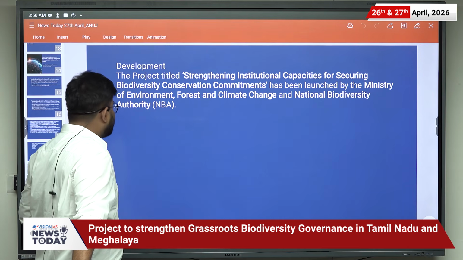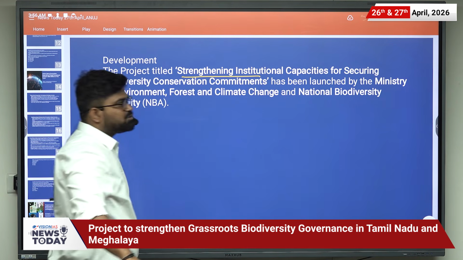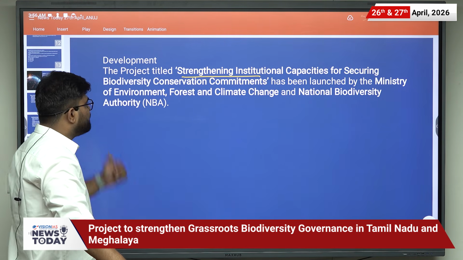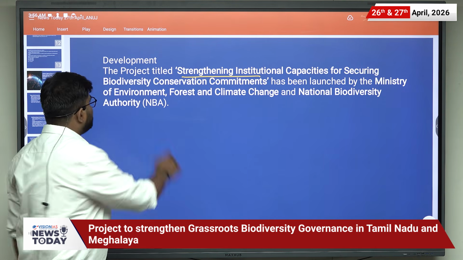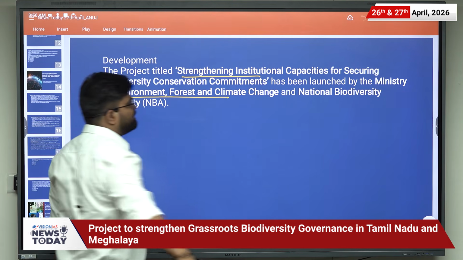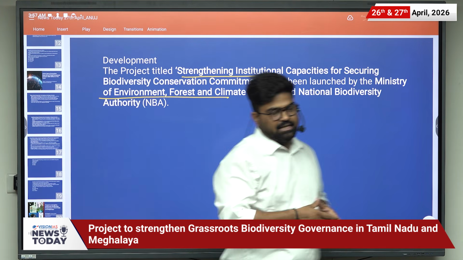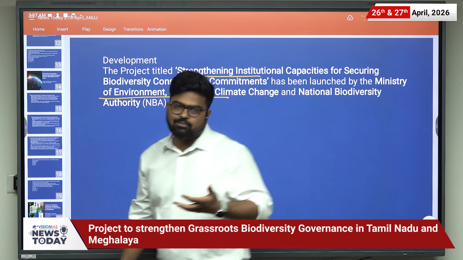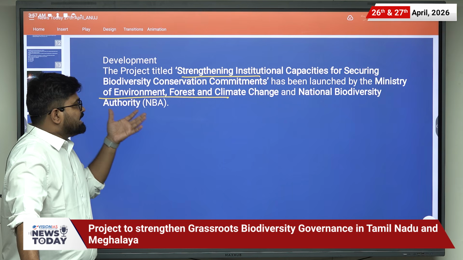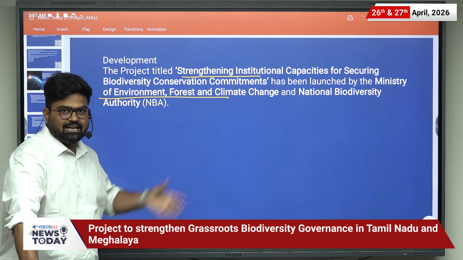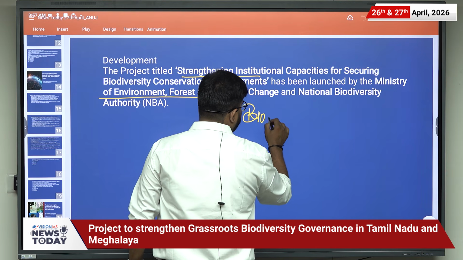So the development is that the project, which is titled Strengthening Institutional Capacities for Securing Biodiversity Conservation Commitments, has been launched by Ministry of Environment, Forest and Climate Change and National Biodiversity Authority. So in this news, we will be covering about the Biodiversity Act of India and what is this project, and also we will learn about biodiversity.